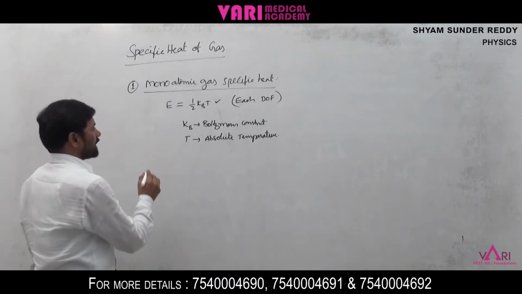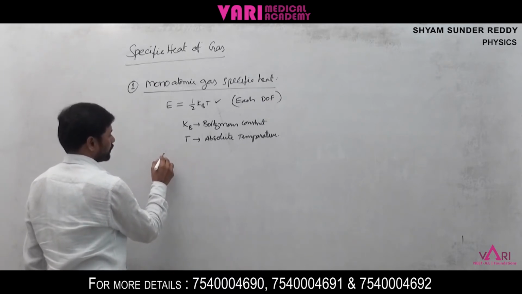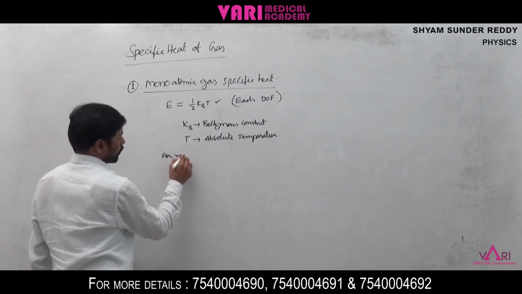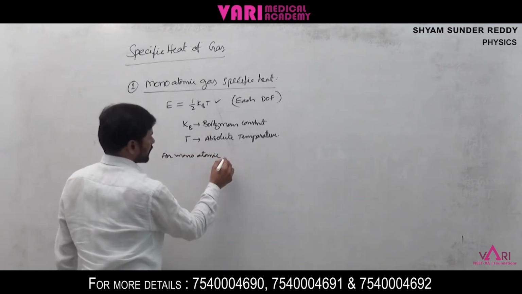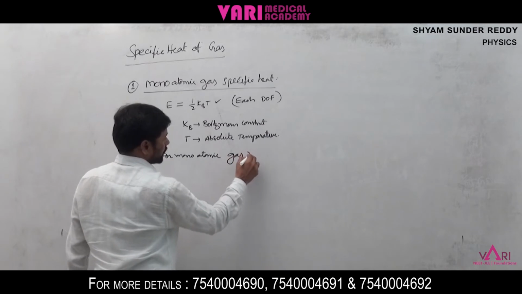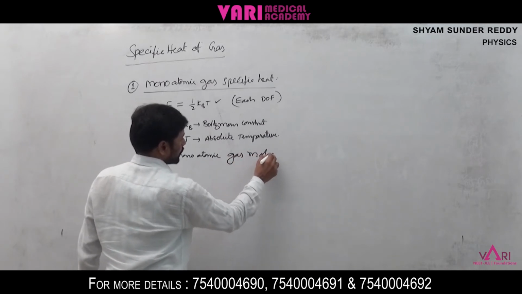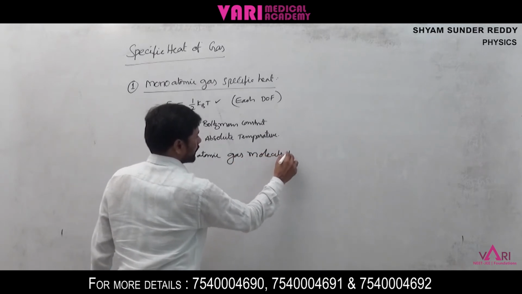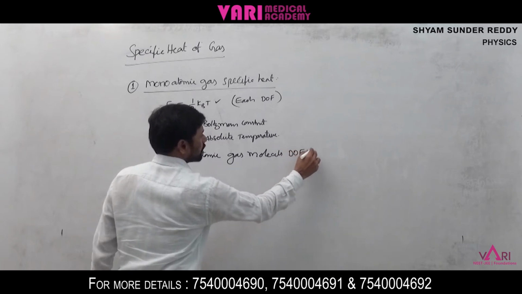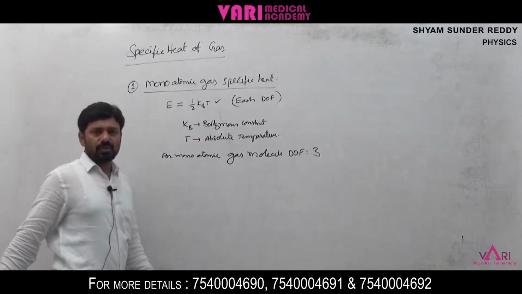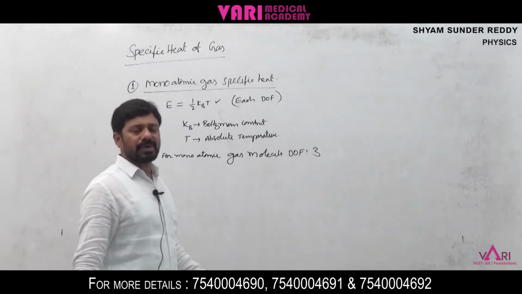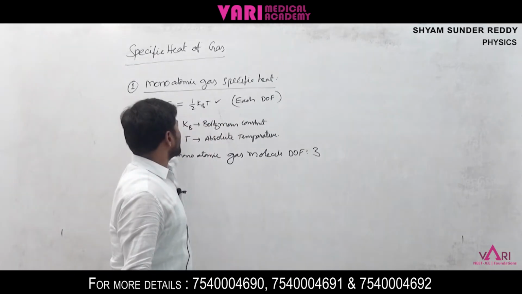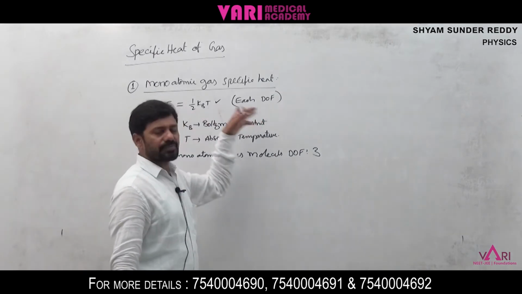For monoatomic gas molecules, degrees of freedom is 3. So according to the equipartition theory, the kinetic energy associated with each is half kBT.